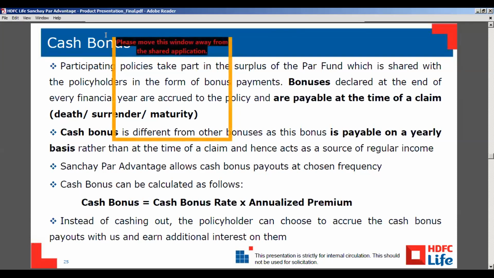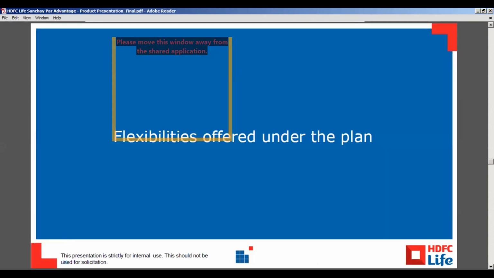Just check in between, Vaibhav, the questions also. Kanika, would you like to continue? You can move forward. I've answered him, right? So we can continue.